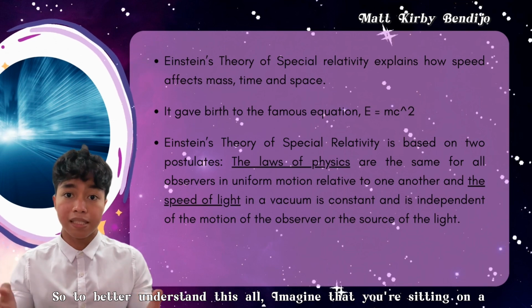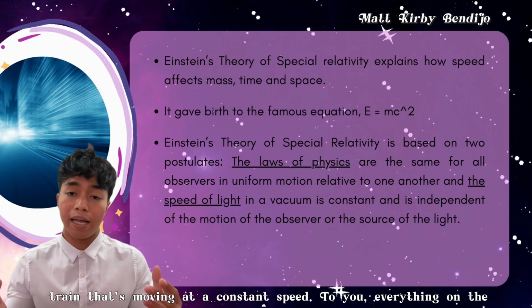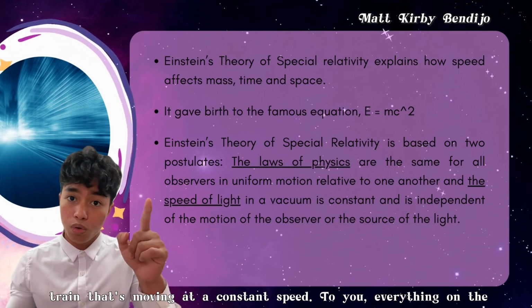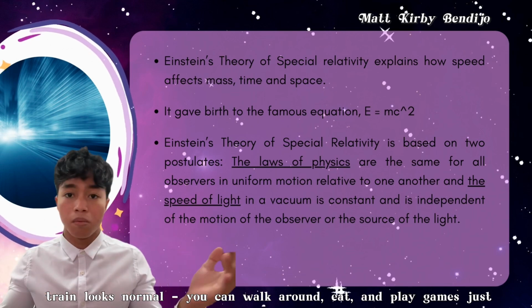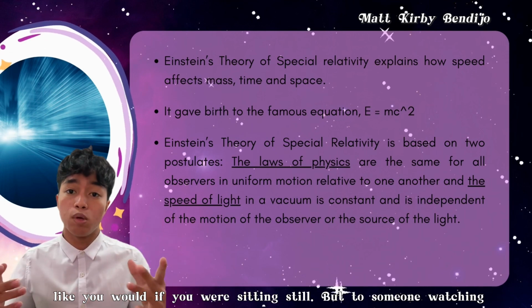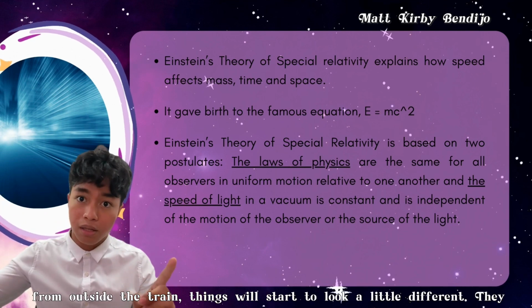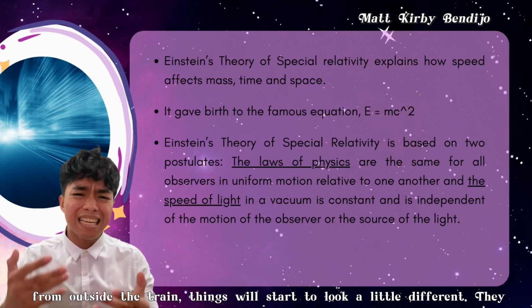So, to better understand all this, imagine that you're sitting on a train that is moving at a constant speed. To you, everything in the train looks normal. You can walk around, eat, play games, just like you would if you were sitting still. But to someone watching outside the train, things will start to look a little different.